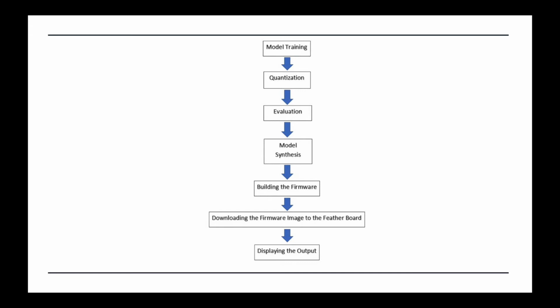The second step is quantization. Quantization allows a reduction in the size of the neural network while ensuring high performance accuracy. It is an essential step since the memory size and the number of computations are limited in on-device applications.